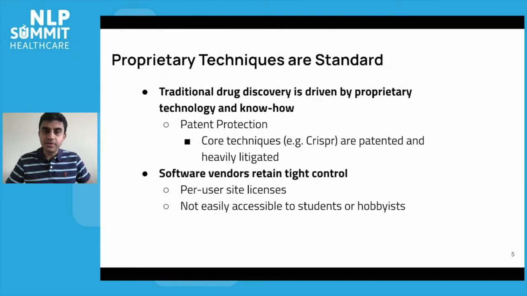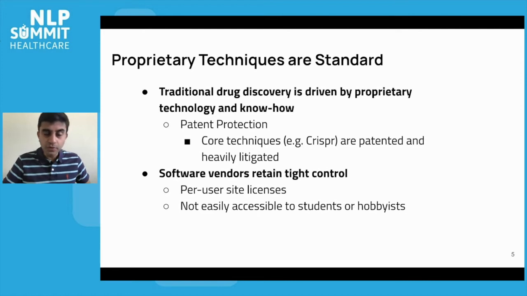One reality of this industry is that proprietary techniques are standard. If you ever talk to a lot of biotech or pharma folks, you'll hear the words "our proprietary technology" and "our secret sauce" come up pretty often. Part of the reason for this is that biotech is a long, relatively slow industry. Without patent protection, there's worry that copycats could come in and basically make off with years of research.